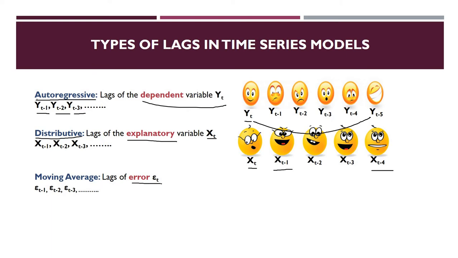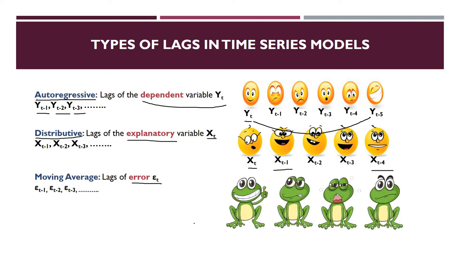And third is moving average, which is commonly known as the error term. Whenever we are creating the model, there can be some variables which we have not mentioned in the model. Maybe my today's happiness depends on some hidden variables not mentioned here. Maybe something happened with my friend which I have not taken as an explanatory variable.